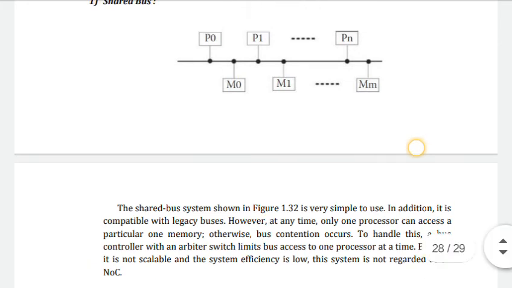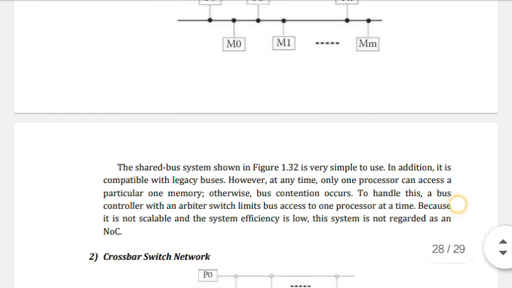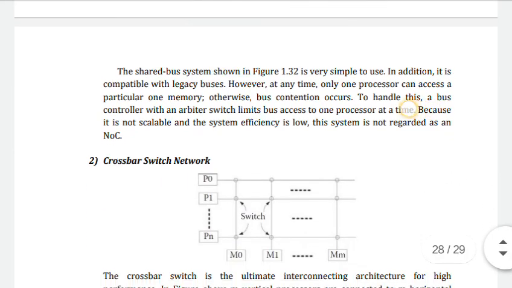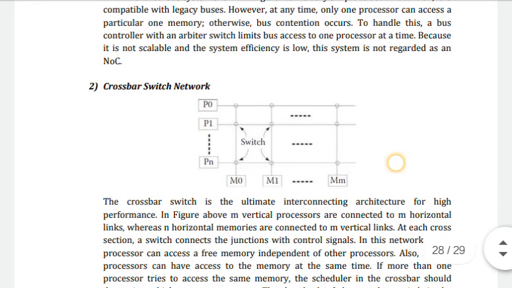So one processor can access only one memory at a single time. To handle this, a bus controller with an arbitration switch limits bus access to one processor at a time. Because it is not scalable and the system efficiency is low, this system is not regarded as network on chip.